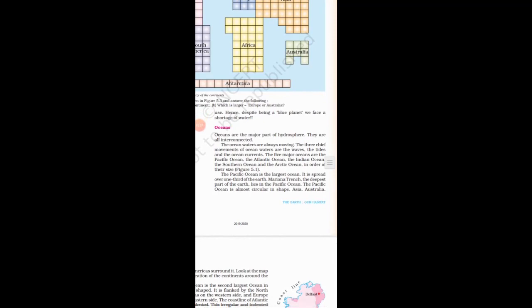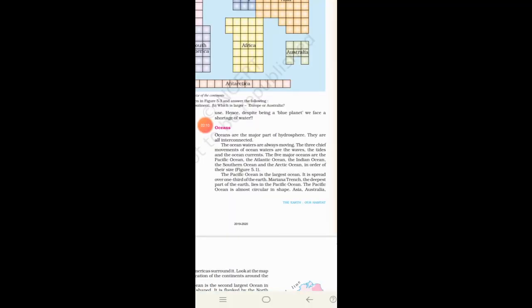Now let me show the image of the world map. Look at this map of the world.